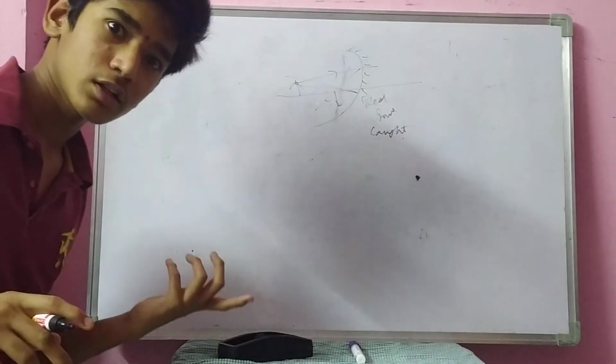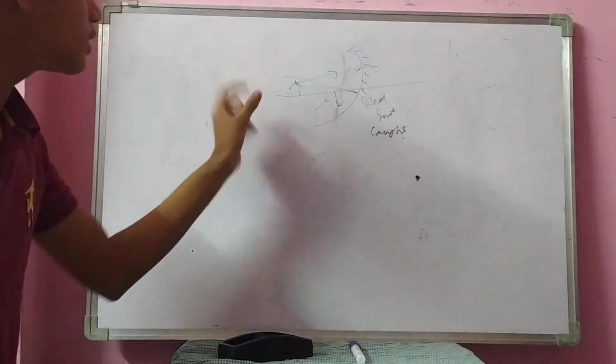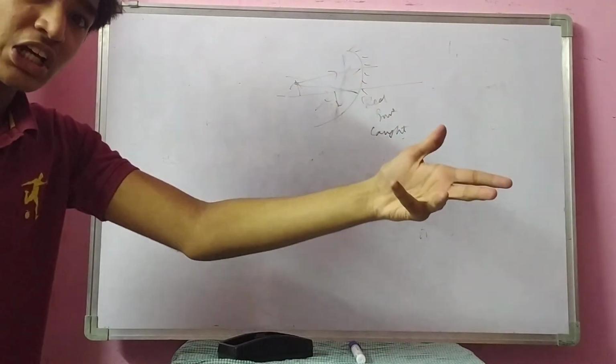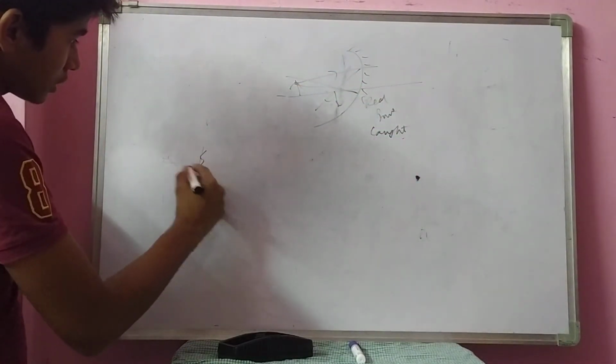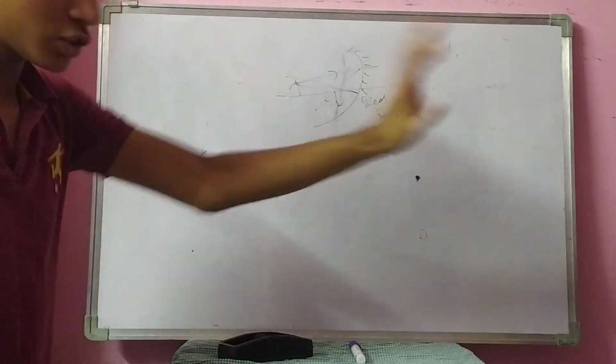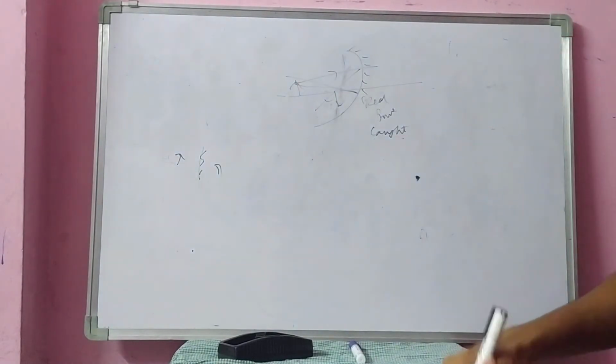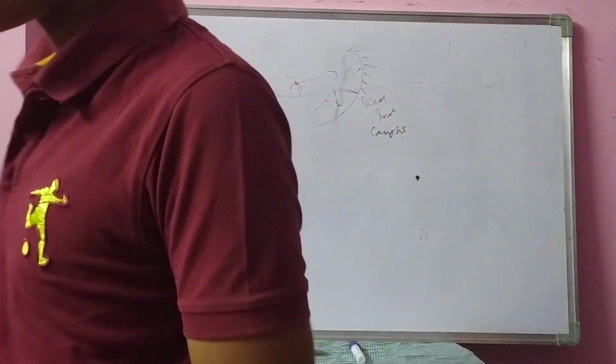What are you saying, sir? You are saying this is the object, this is the image. The image must be inside the mirror, like in the case of a plane mirror. We can't touch the mirror. But here a real image is formed, not a virtual image. Okay, these terms may be new.